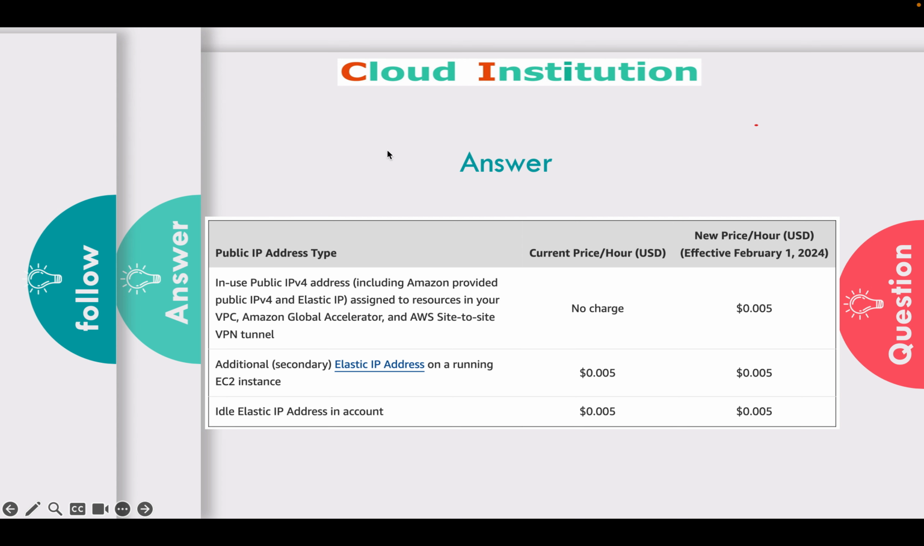Okay, so this is how you have to answer in your interview, how these IP addresses will be charged in your AWS account.